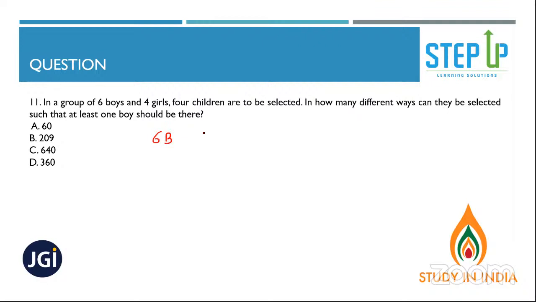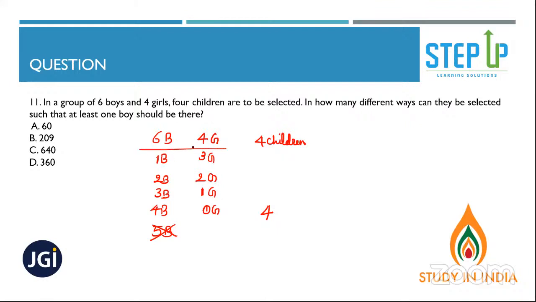Six boys, four girls, four children need to be selected. In how many different ways such that at least one boy should be there? At least one boy means what? It could be one boy, two boys, three boys, four boys. Can it be five boys? No, because the total number of children we need to select is four. So if it is four boys, then this is zero girls. Then this is one girl, then this is two girls, then this is three girls.